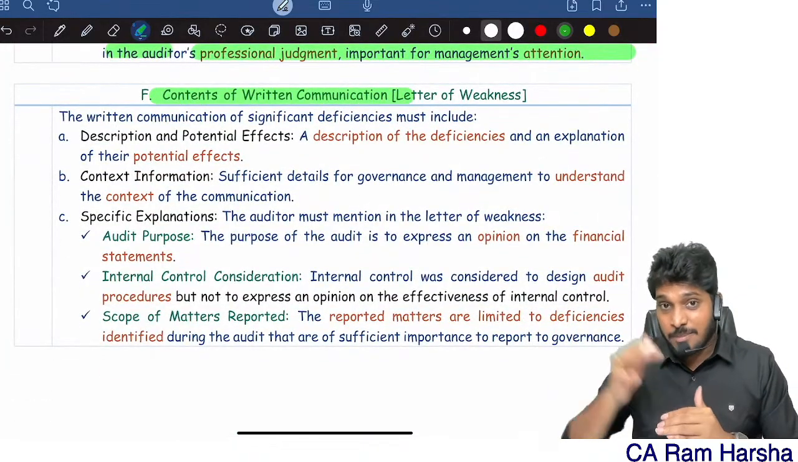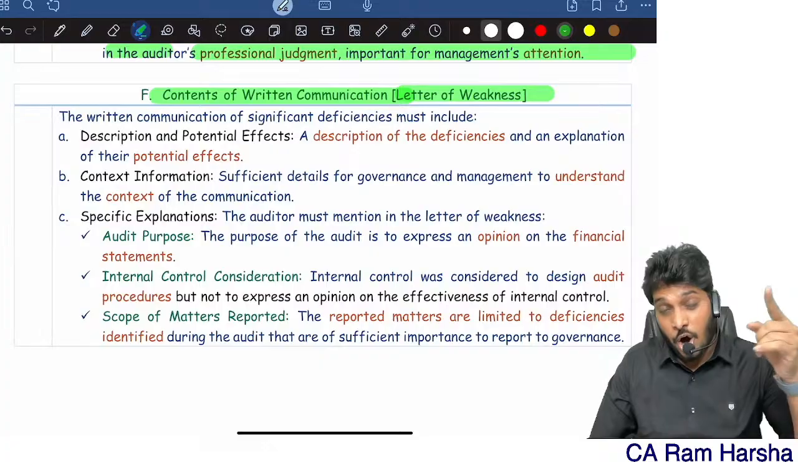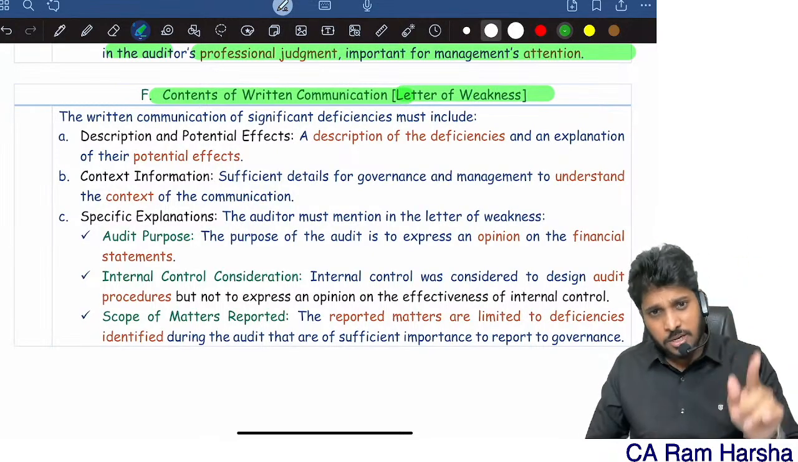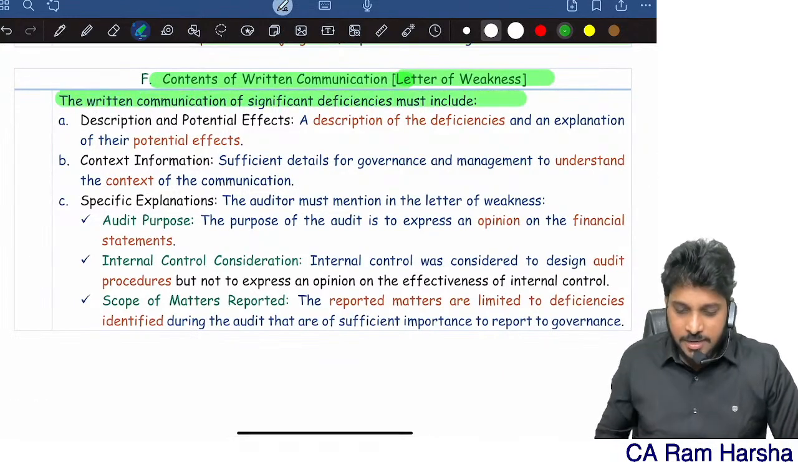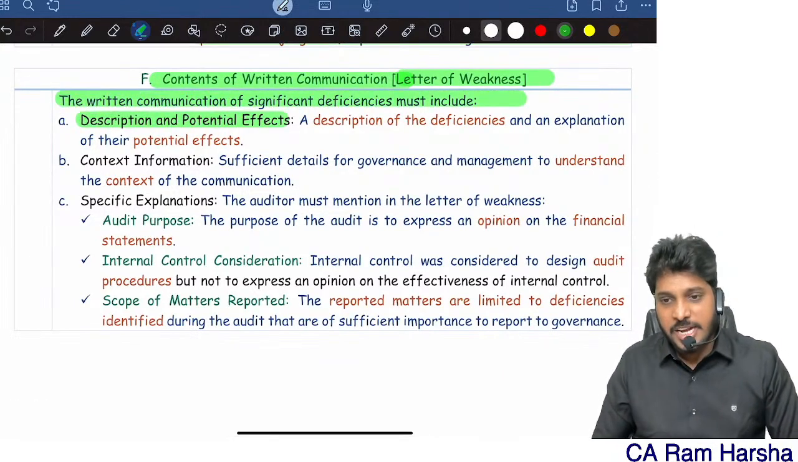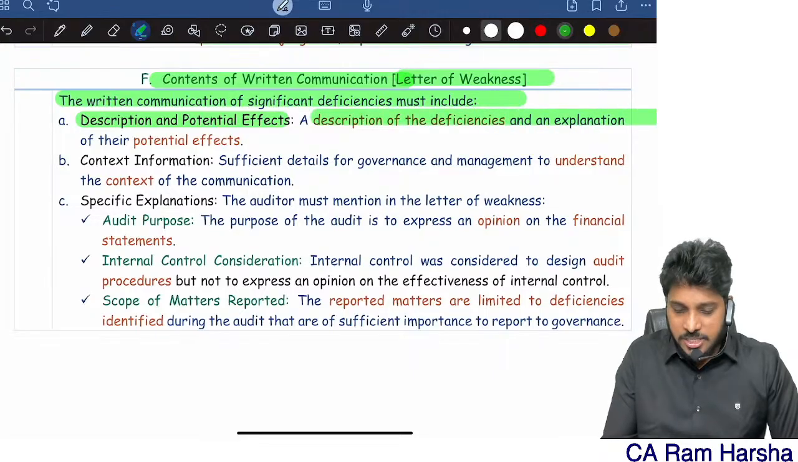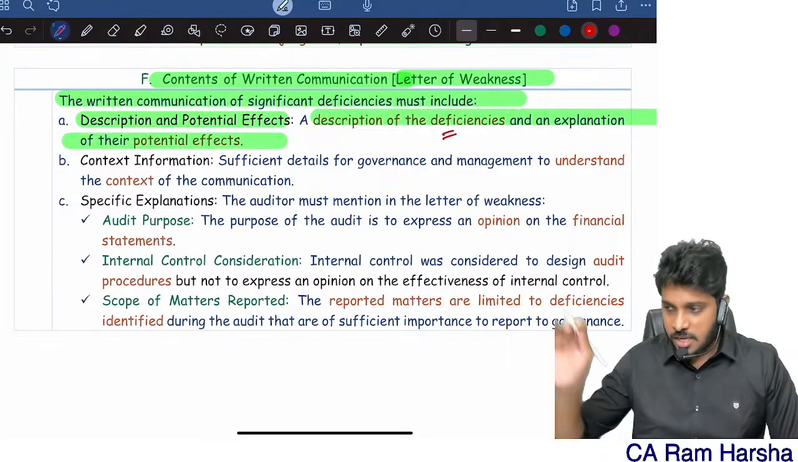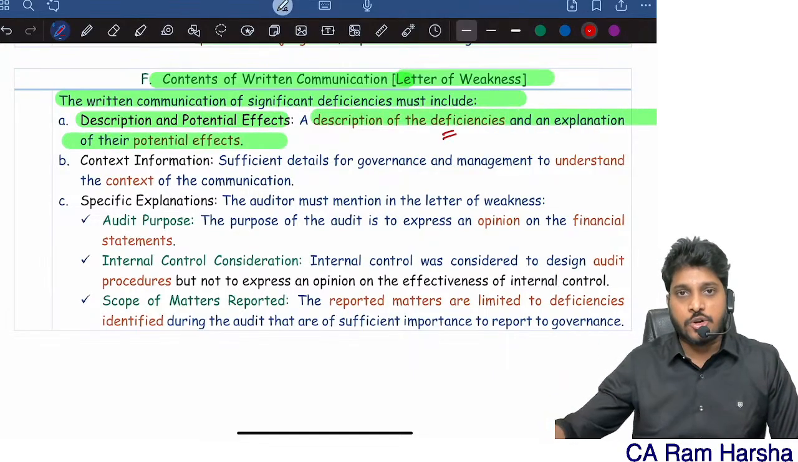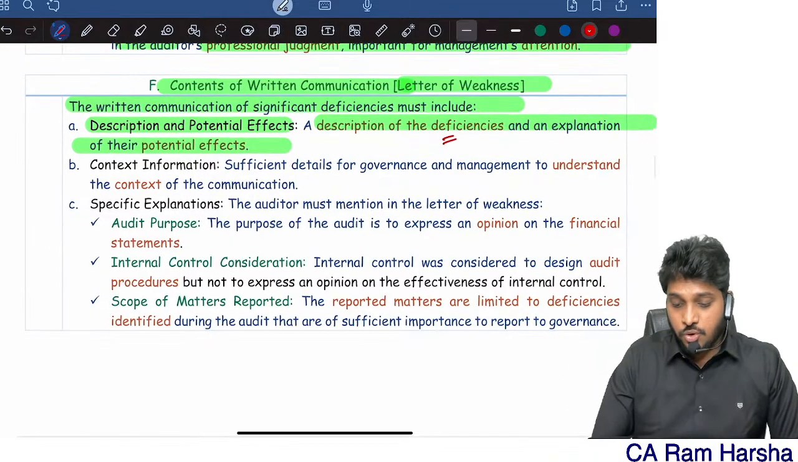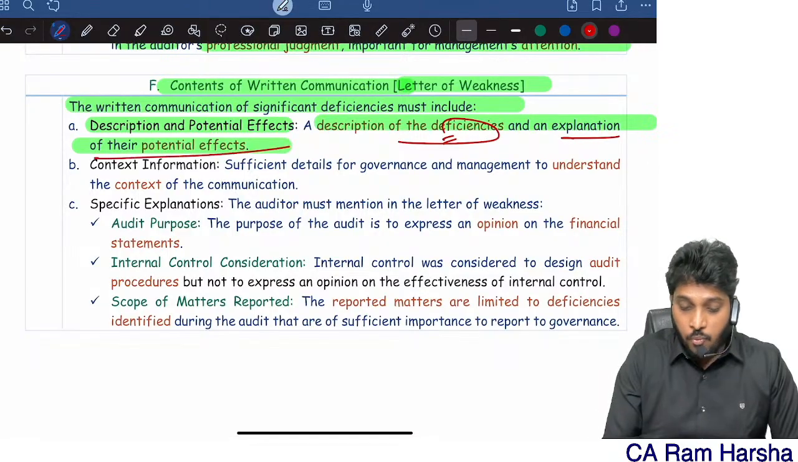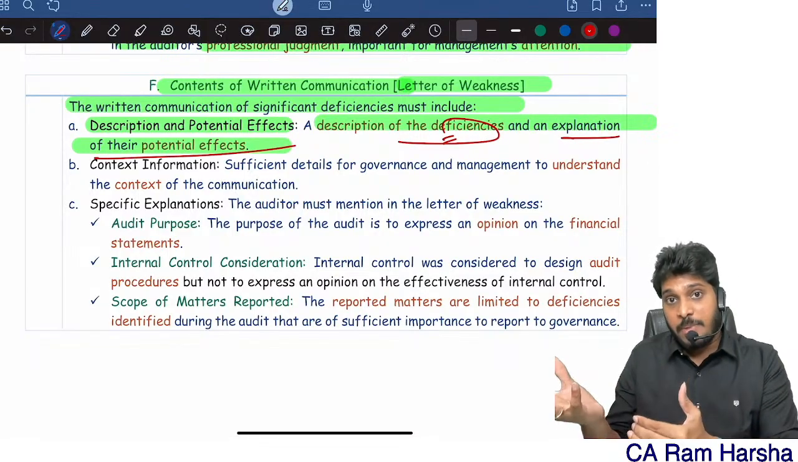Now you need to communicate them in writing, right? That is called letter of weakness, also called as management letter. So the written communication, so description and potential effect. A description of deficiency and explanation. So you should write, sir, in purchases, GRN control is missing, purchase order control is missing, vendor master is updated directly. So describe the deficiency and how it will impact, how a fraud might come, how an error might come, impact.